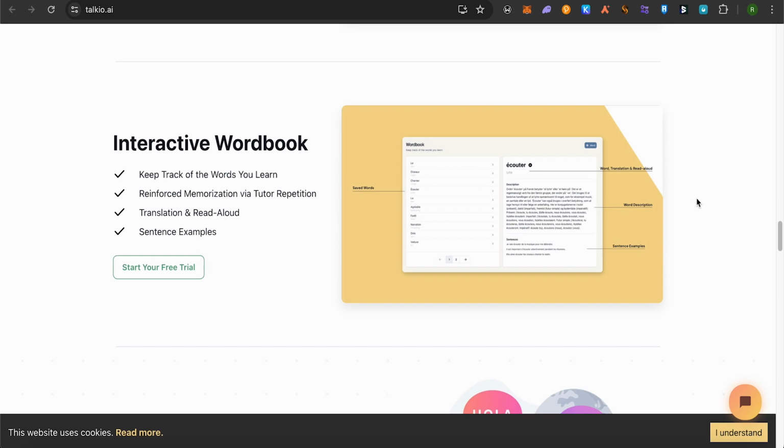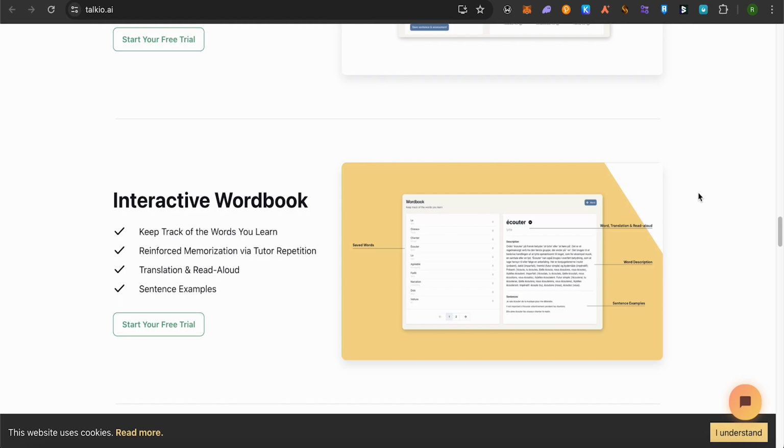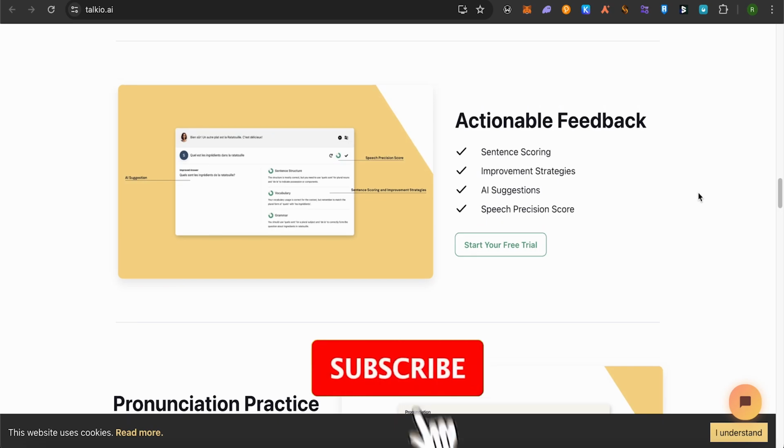You can also keep track of the words that you will be learning from this AI in the platform itself, and this way you would be able to revise them in order to use them in the future in a better way. So this is how this AI would be able to help you out in a more sufficient and efficient way in order to learn a new language.